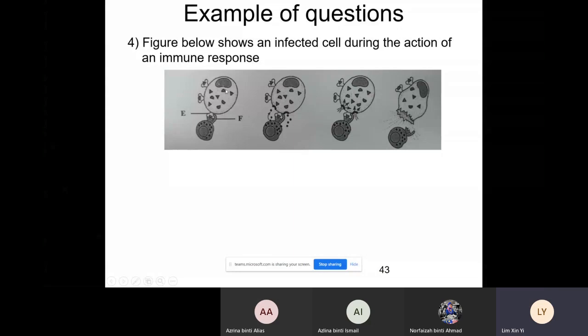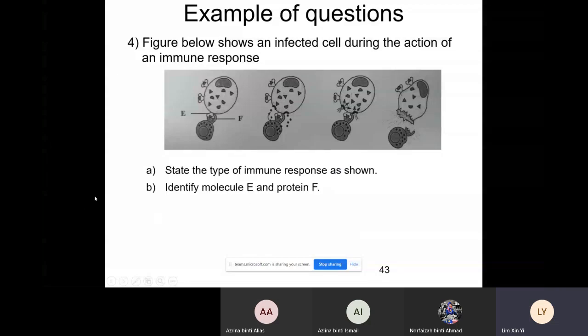So if you are not sure, you can refer to the last diagram here. You see that this infected body cell undergoes apoptosis, which is lysis. So you are confirmed that this is the infected body cell pathway, which is the cell-mediated immune response. So the type of immune response is cell-mediated immune response. And they ask you to identify what is molecule E and protein F.